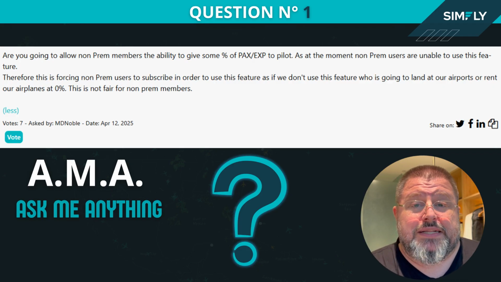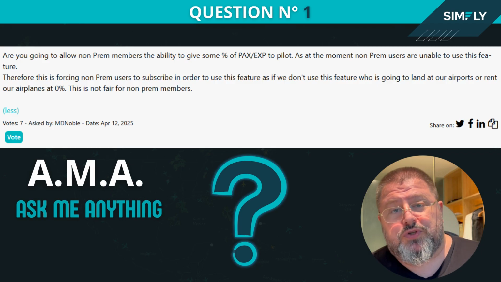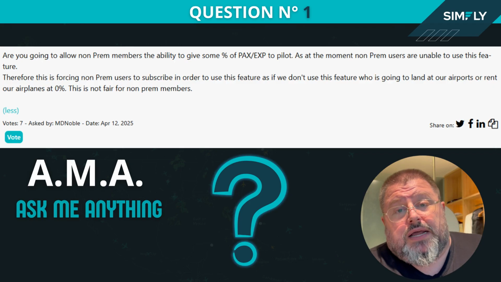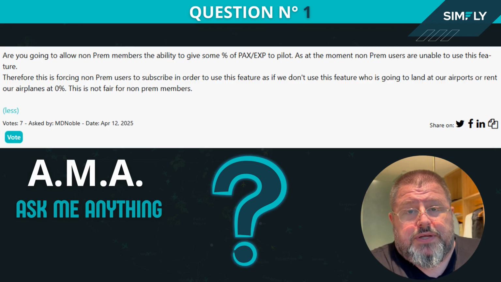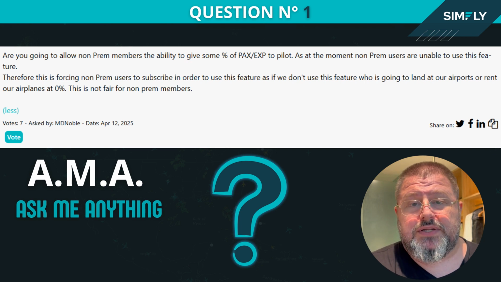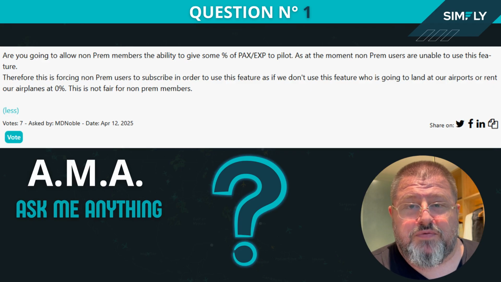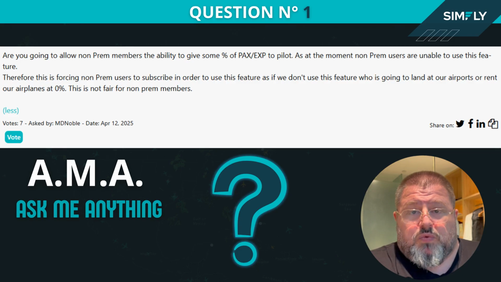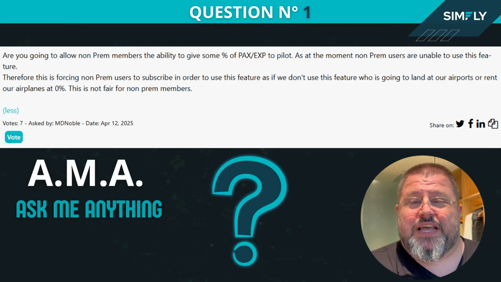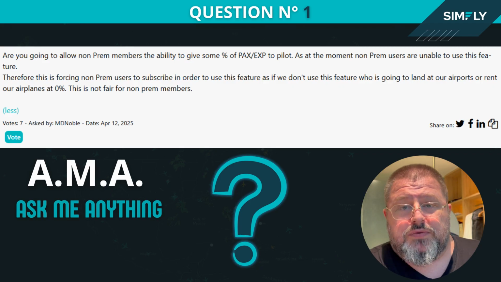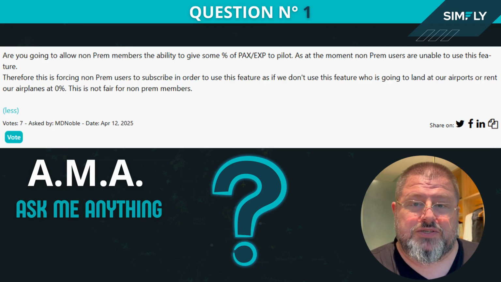So the fact that somebody feels pushed to buy the premium membership means that we're doing the right things in the right direction. Not being fair? At a certain point, we sold airplanes in a certain condition, and that's what they do. They can be rented, etc. It's not that we removed something from what people purchased. Everything that was there is still given, and people can do that. We need to give premium members something extra, and this is one of the things that we were told to give as an extra to premium members.